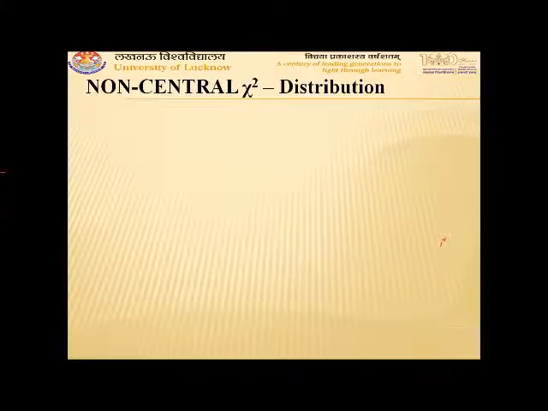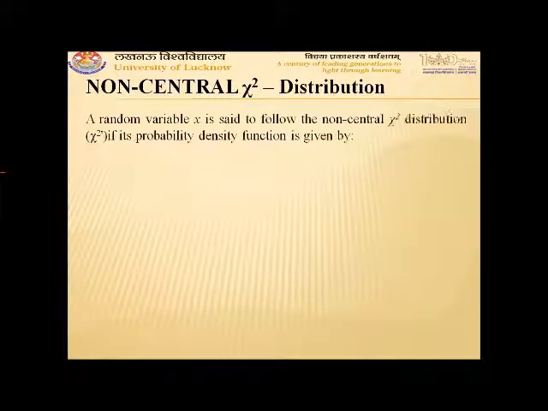Now we come to the non-central chi-square distribution. We have already studied the central chi-square distribution, or as it is generally known, the chi-square distribution, where the only parameter considered is its degrees of freedom. But there may be more than one parameter also, that is, degrees of freedom with some other parameters. That parameter is called the non-centrality parameter, and then the distribution is called the non-central chi-square distribution.